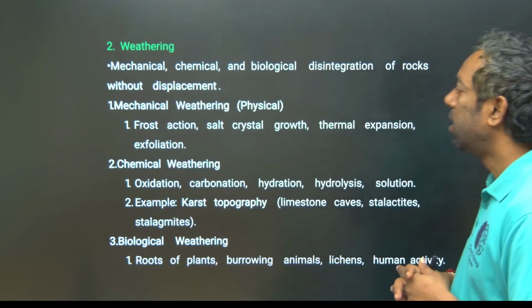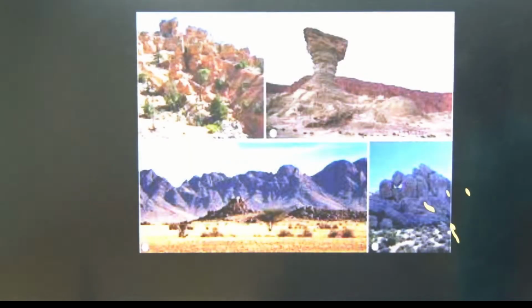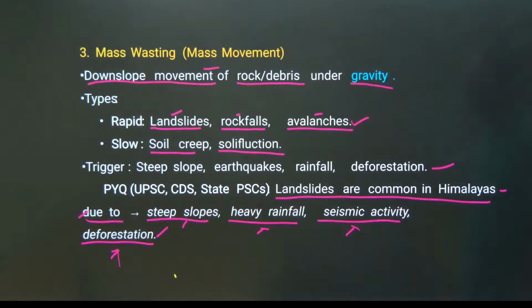Mechanical is crystal growth and thermal expansion. Chemical weathering is oxidation, carbonation, hydration, hydrolysis and solution. For example, they can ask you about karst topography; that is chemical weathering.